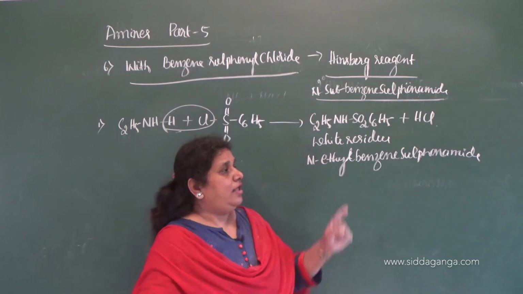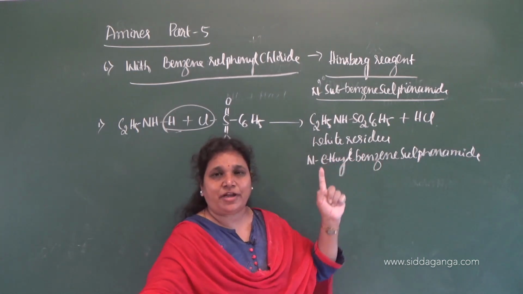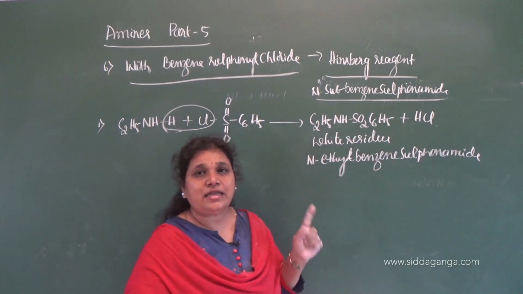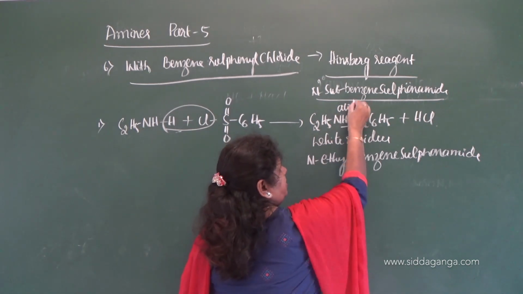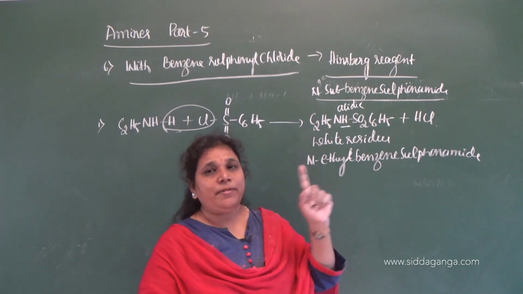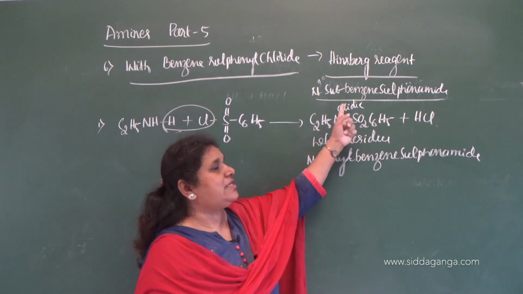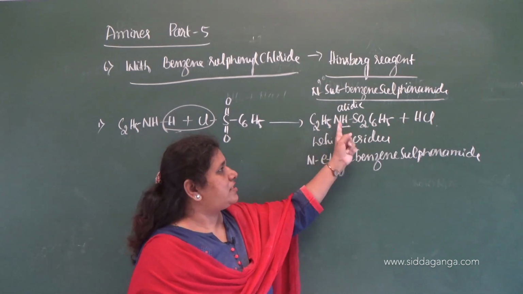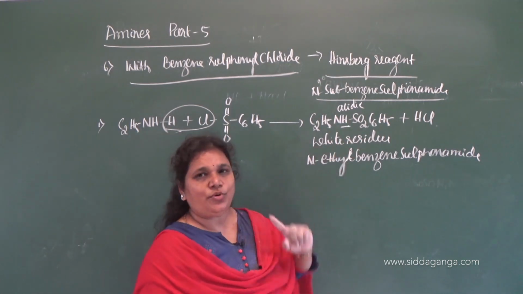Then you can say the hydrogen present in N-ethyl benzene sulfonamide is acidic in nature. This hydrogen is acidic in nature. What do you mean by acidic in nature? That hydrogen liberates in the form of H+. So, therefore, it is acidic in nature because this is bonded to the highly electron withdrawing SO2 group.